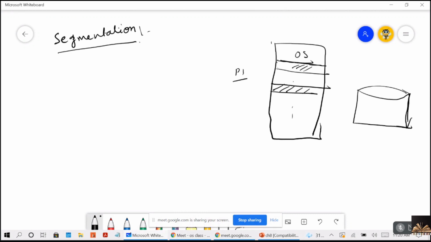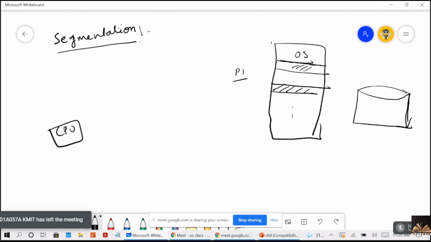It means a logical address space is a collection of segments. You're getting me, guys? The logical address space is a collection of segments, and each segment has a name and a length. The CPU is generating the logical address, right? Whenever the CPU generates an address, it is called a logical address.